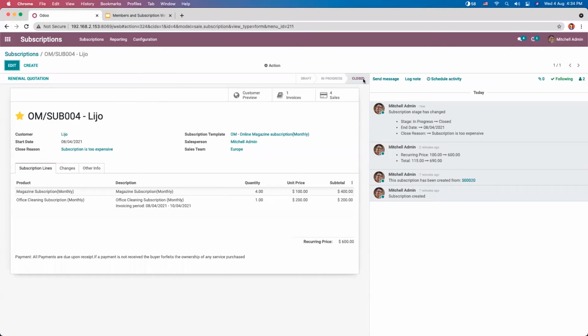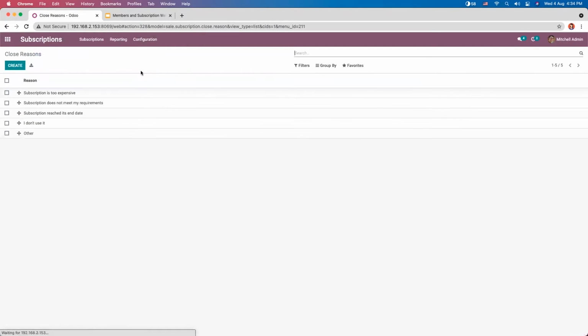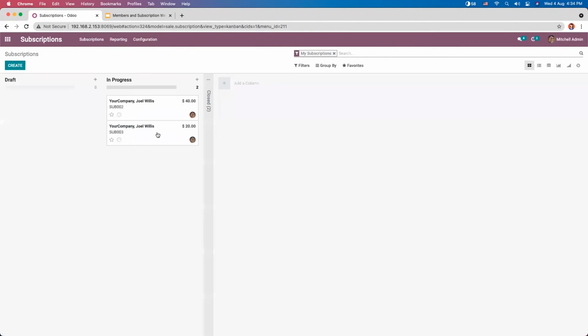So you can see the subscription is closed. We can also add more closing reasons. So when you come under configuration, here you can see some already created close reasons. So we can mention reason for closing subscription, which also helps to introduce corrective measures. Now, you can also find option to bring it back to in progress.